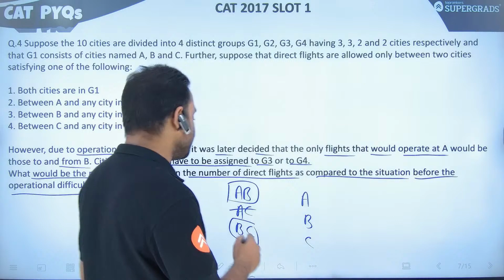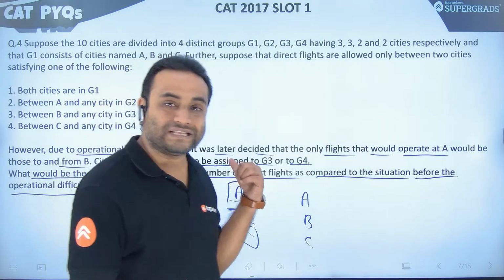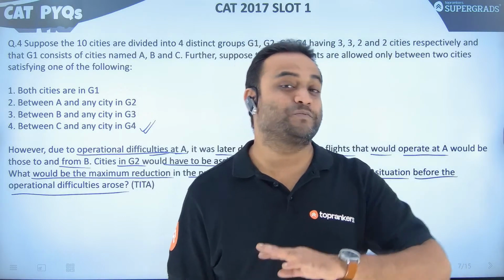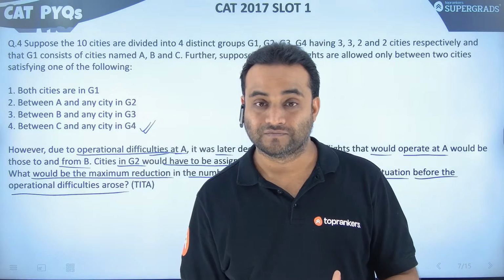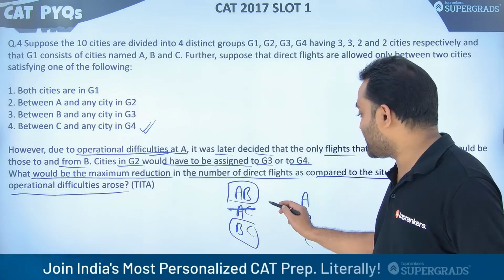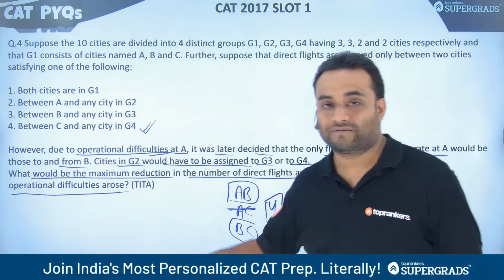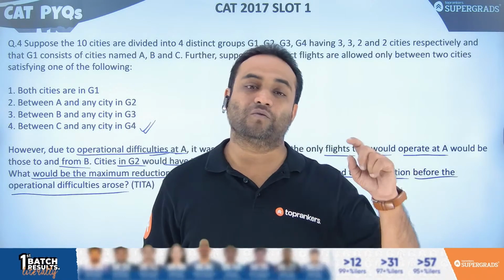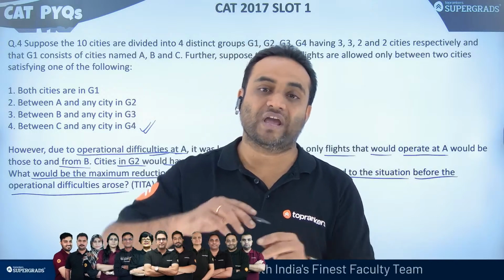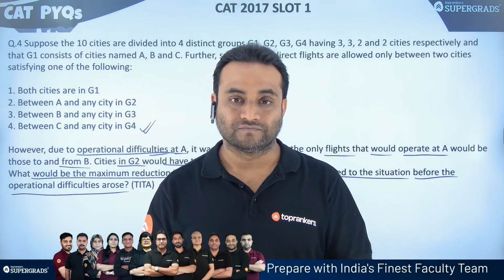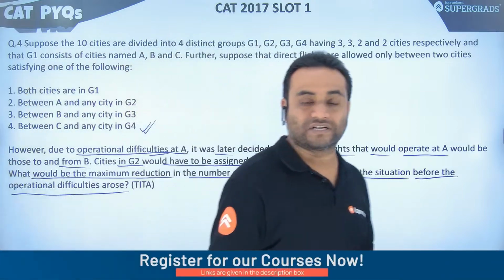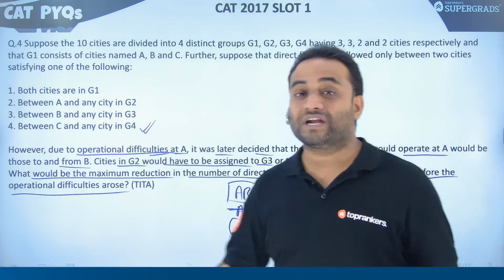But the flights between A and C, only these can be reduced, right? Between A and C there are 4 flights. Previously the total number of flights was 40. Now these 4 flights can be reduced and still everything will be fine. Still, a person can go from any one of the 10 cities to any other of the 10 cities, right? Yes, it is possible that the stoppages increase, but other than that, you cannot stop any of the other flights.